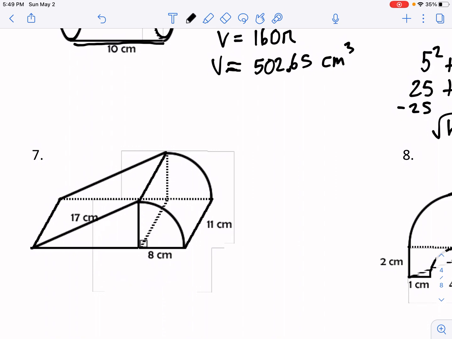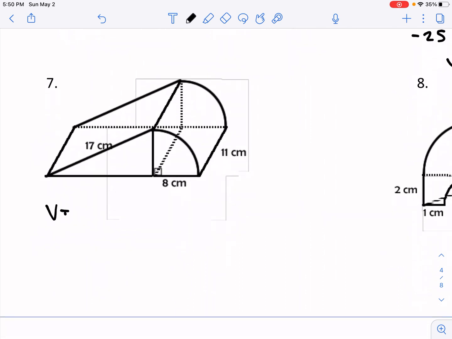And all that tells us is that if we find the volume of the full cylinder, how can I find the volume of a quarter of a cylinder? We'll just multiply it by 1/4, or essentially divide by 4, right? So we're going to find the volume of the triangular prism first, which is the area of the base times the height. Well, with the triangular prism, the area of the base for a triangle is 1/2 base times height.